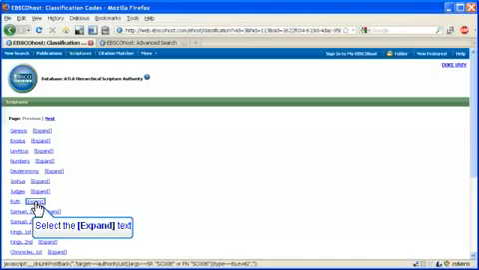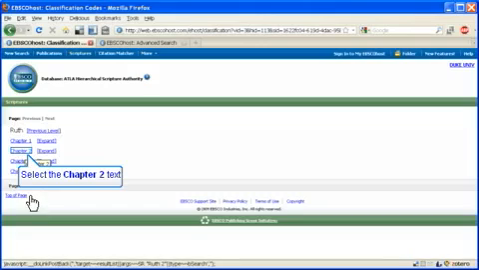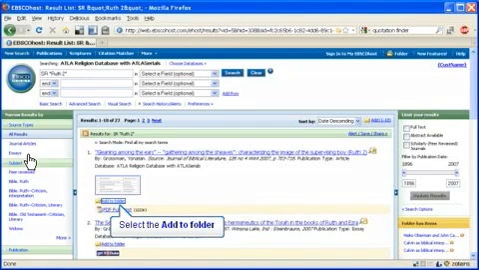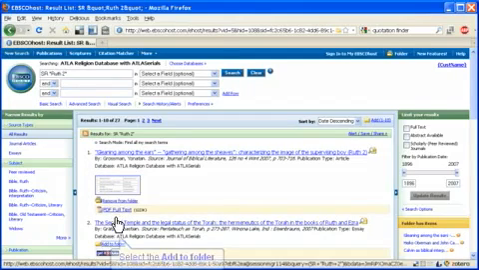So I'll click on the Expand next to Ruth, and now I see 4 chapters of Ruth. Again, I can click on the second chapter and see what is available there, or I can further expand my search down to the verse level. 27 isn't too many, so I'll go through and select a few to add to my folder.